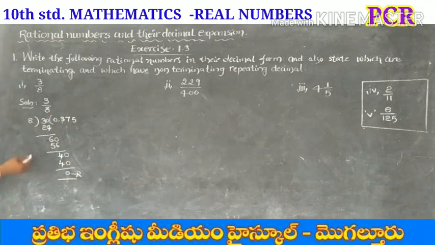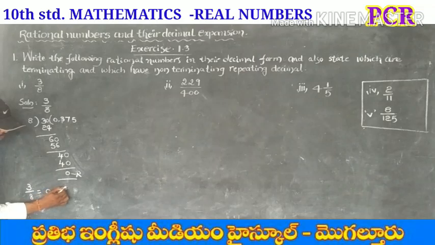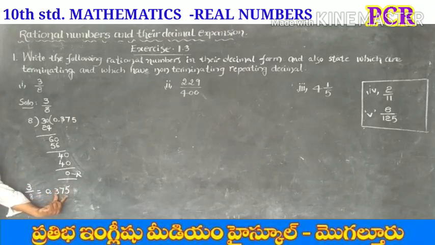That's why we can express 3 by 8 in decimal form as 0.375. It is a terminating decimal expansion because there is only a limited number of digits in the decimal part, only 375.